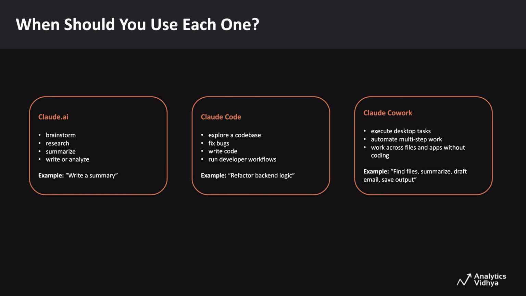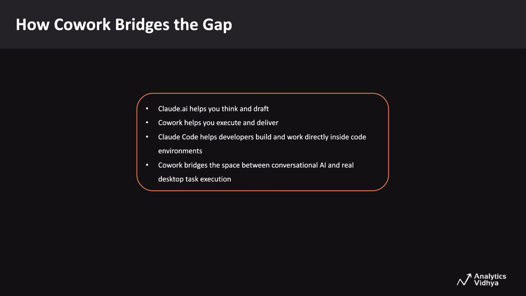A very practical way to choose is by asking, what kind of task am I doing right now? If the task is about brainstorming, research, writing, or analysis, Claude.ai is usually the right fit. If the task is technical and lives inside a code base, Claude Code makes more sense. And if the task is multi-step, operational, and spread across files or apps, that is where Co-work becomes the stronger option.